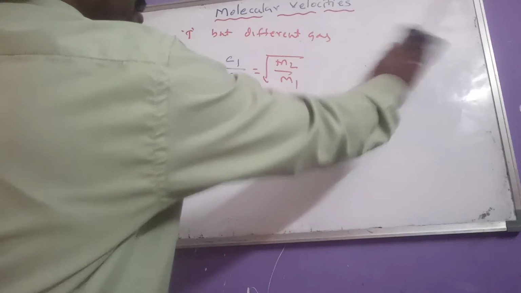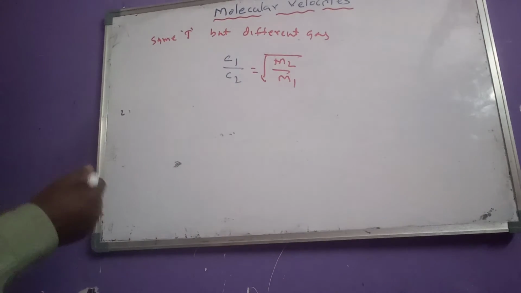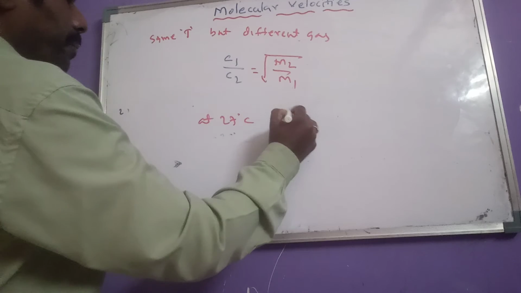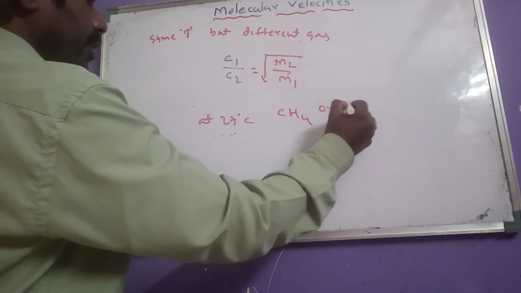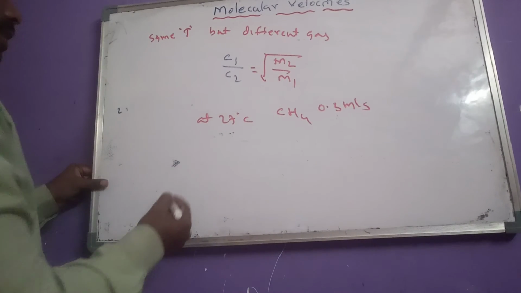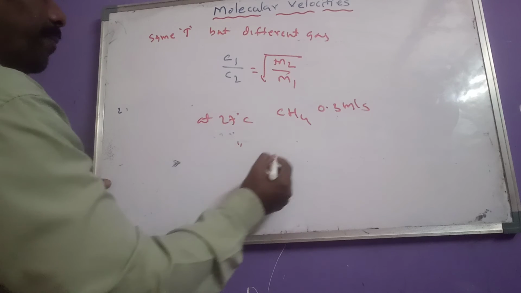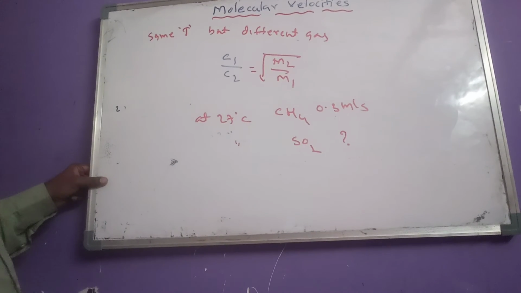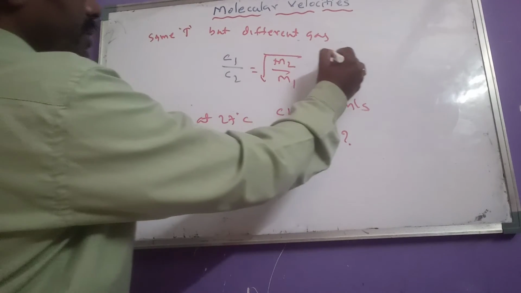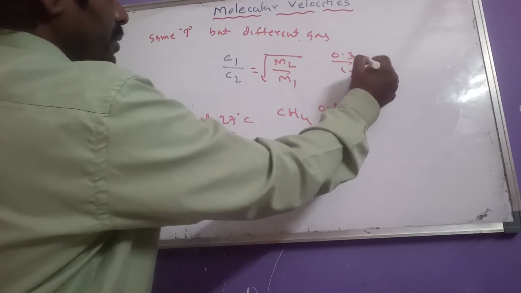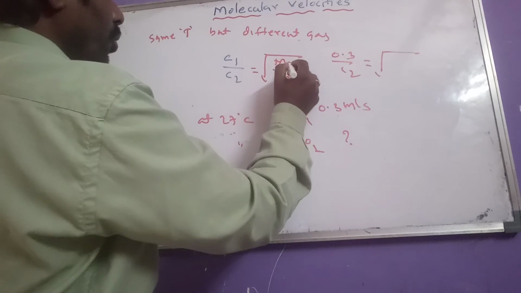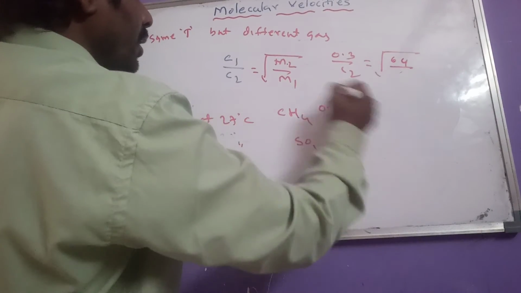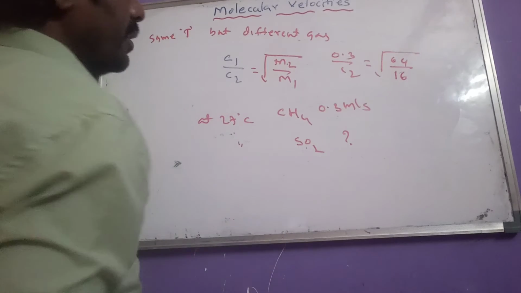Now, which type of question do we get here? At 27 degrees centigrade, methane has a velocity of 0.3 meter per second. At the same temperature, how much velocity does sulfur dioxide have? Substituting, 0.3 by C2 equals root over M2 by M1, where M2 is the molecular weight of sulfur dioxide, 64, and M1 is the molecular weight of methane, 16.